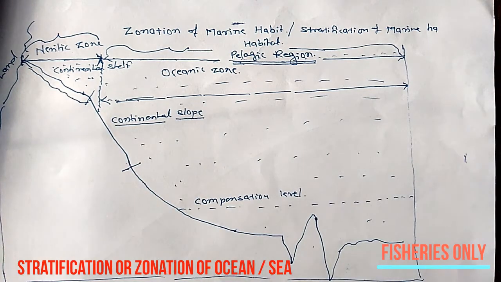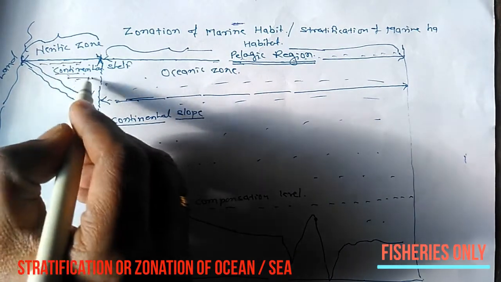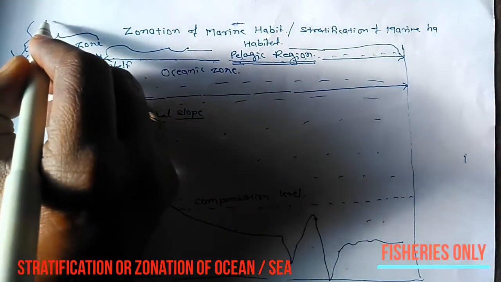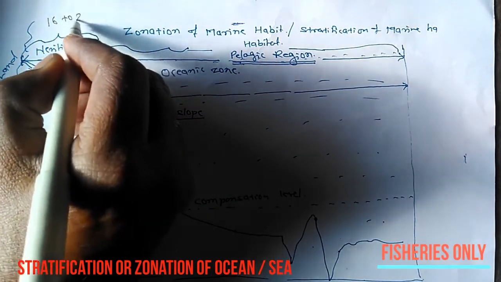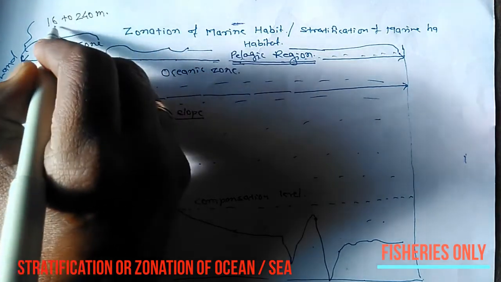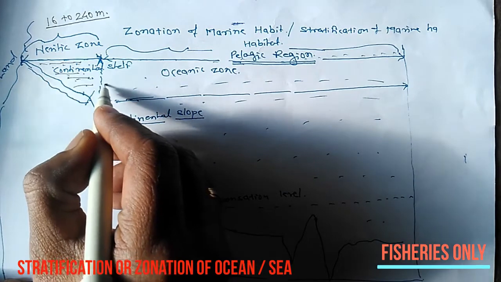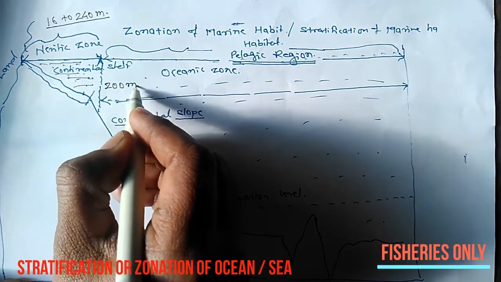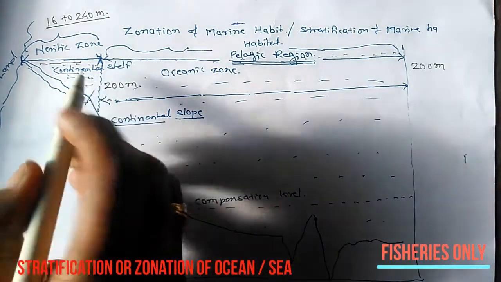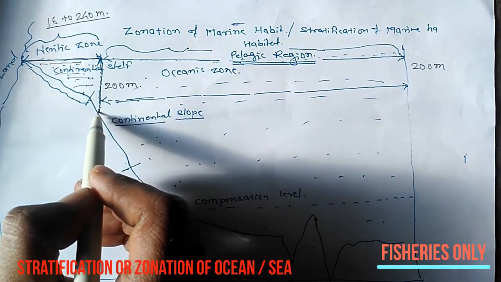We will see with the black pen, this one is the Neritic zone. This zone extends up to 16 to 40 meters. The area of this zone is 16 to 40 meters, and the depth is up to 200 meters. That is, the depth is 200 meters. This zone is called the Neritic zone.